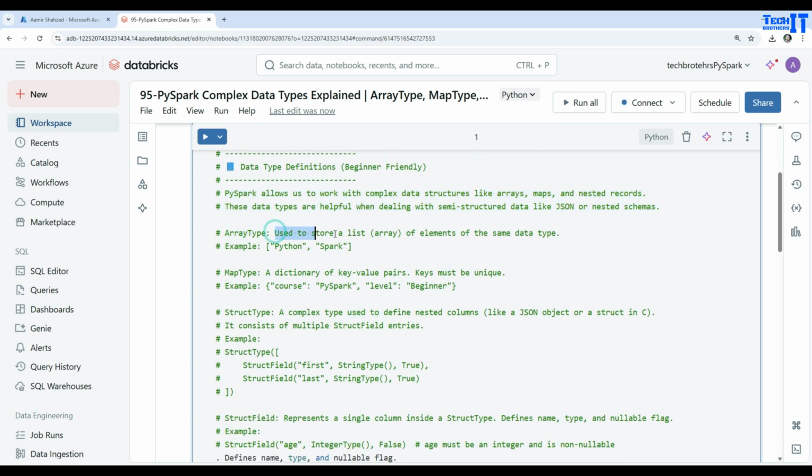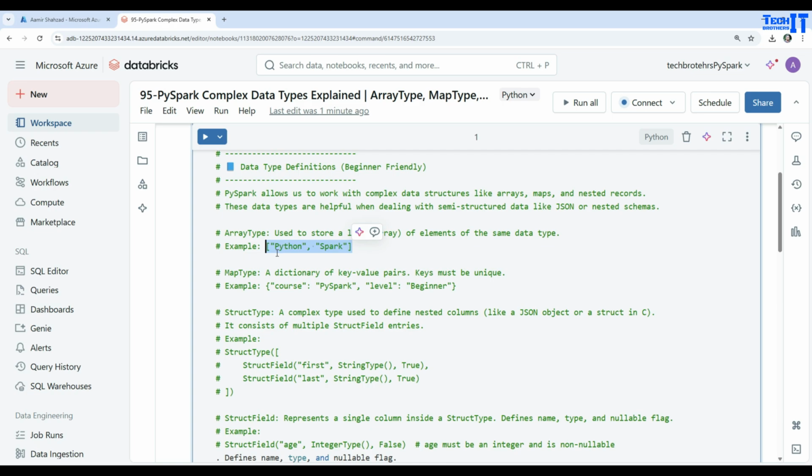They are used to store a list, an array, of elements of the same data type. In this case, you can see that we have courses, an array of courses, maybe Python, Spark, and some other values as well. There could also be an array of ages, the same data type, just numbers, maybe 45, 50, and so on. Any same data type, and those lists you save in square brackets, they will become the array.